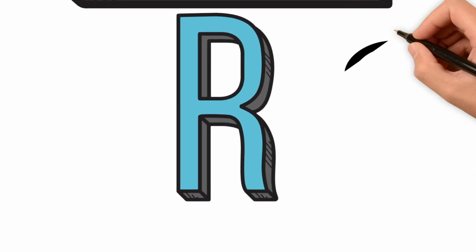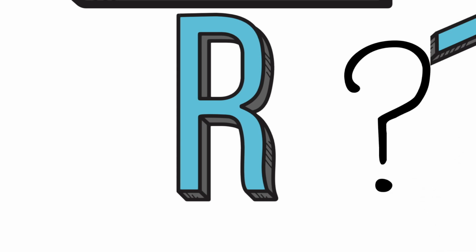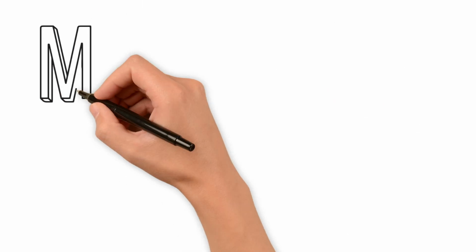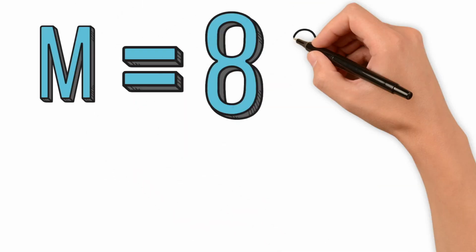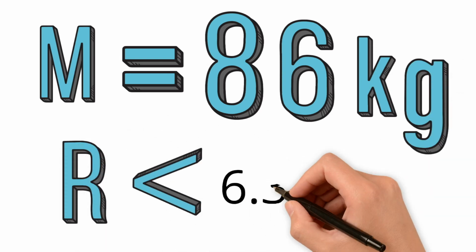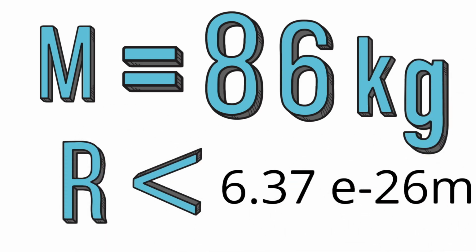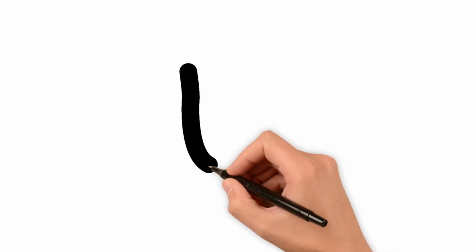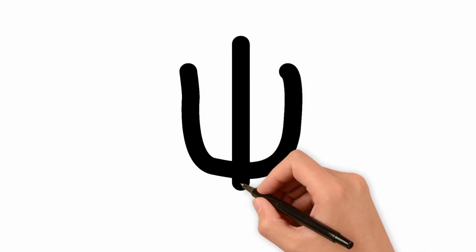So how small would a person have to be to collapse? Simply plugging in the numbers, assuming Scott Lang to be 86 kilograms, as he is in the comics, concentrating him within a radius of 6.37 times 10 to the negative 26 meters or less would result in a black hole. Fortunately, this doesn't seem like it will be a limiting factor, so we can move on to reducing the size of atoms using quantum mechanics.